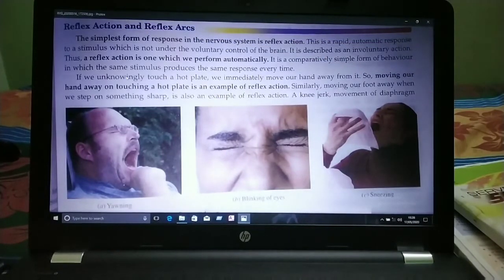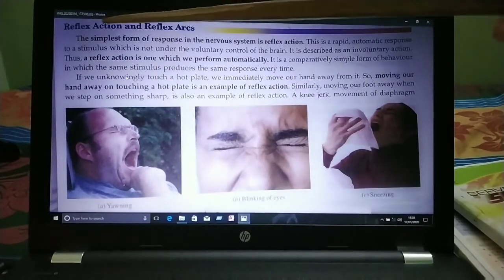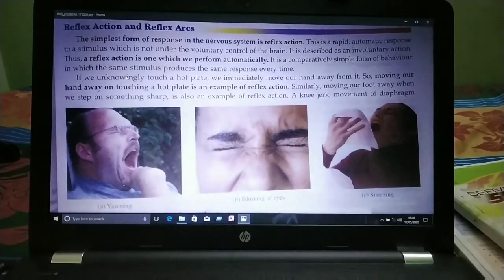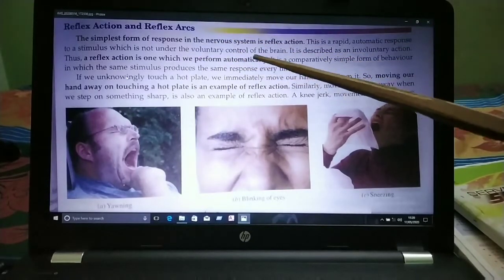So children, in the previous section we studied the structural and functional unit of the nervous system, that is the neuron. Children, do you know what reflex action is? It is the automatic response to a stimulus which is not under the voluntary control of the brain. It is described as an involuntary action. So reflex action is one which we perform automatically.